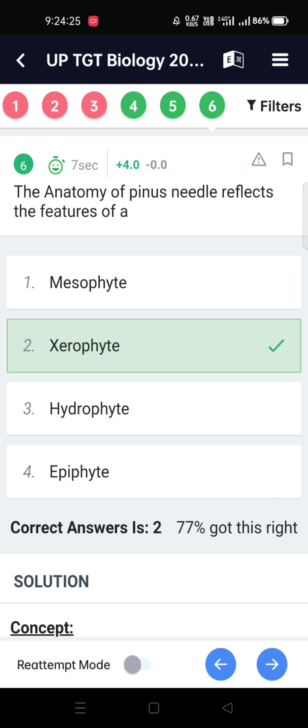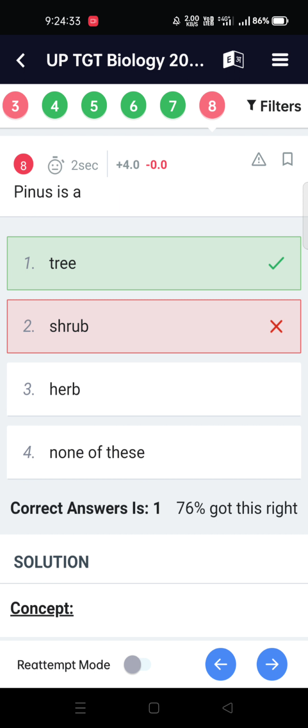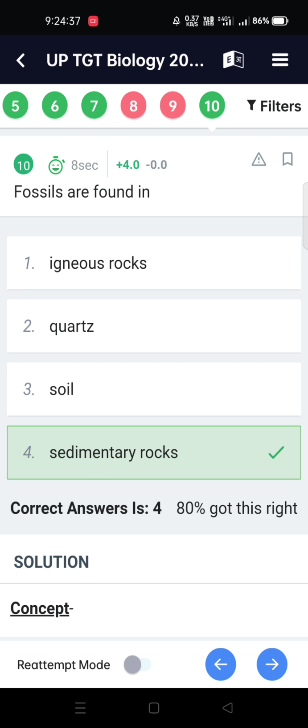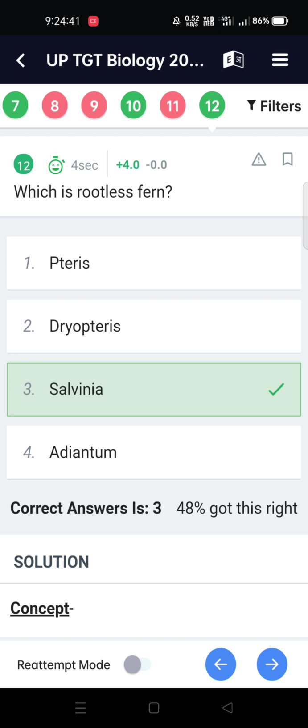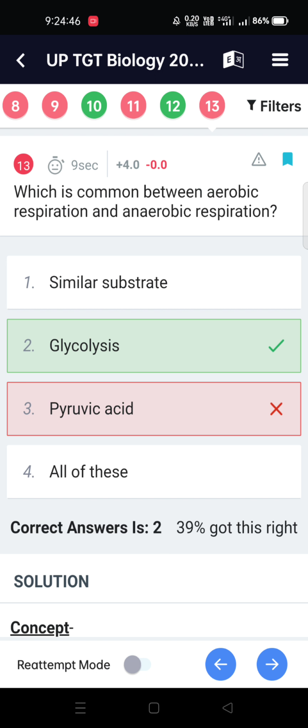The anatomy of Pinus nigra reflects the features of a xerophyte. Girdling leaf trace is the characteristic feature of the stem of Cycas. Pinus is a tree. The recent era is Cenozoic. Fossils are found in sedimentary rocks. Reserve food material in fungi is glycogen. Which is a rootless fern? Salvinia.